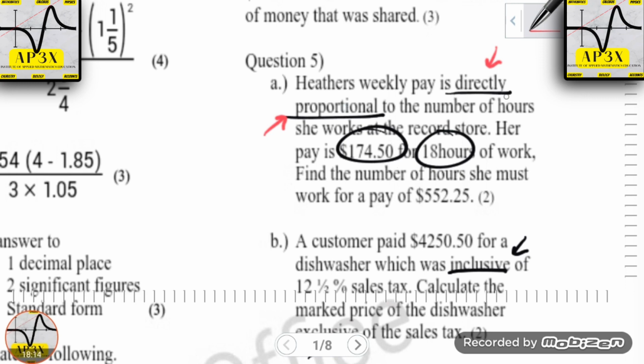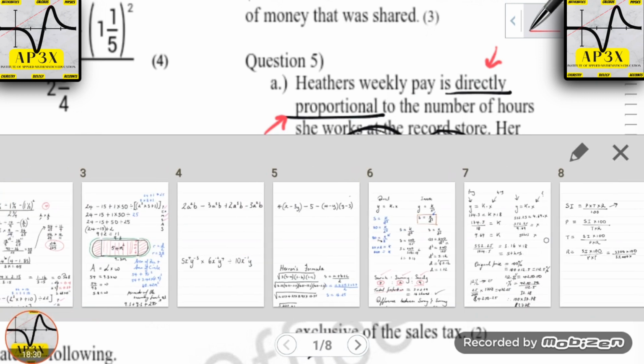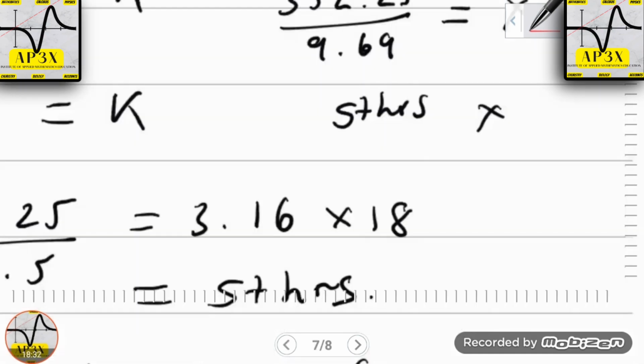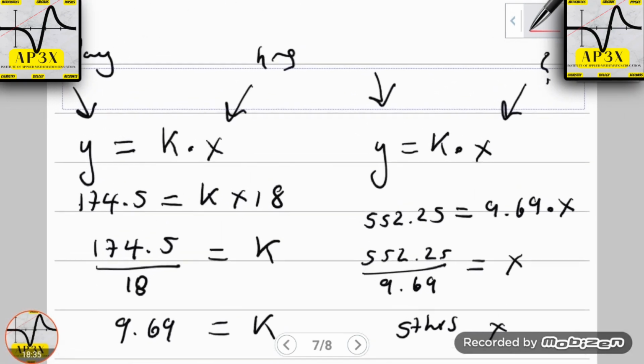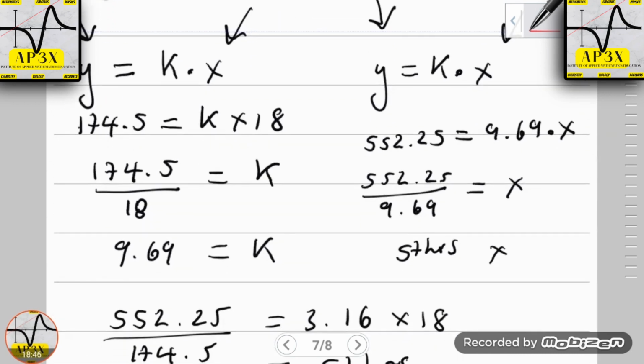So, considering that these 2 words are very much related to topics that we have taught on the channel before, I was expecting that a few students might have seen that we could have used the direct proportion approach to this question, where you'll see where I wrote down that Y, which is the amount of money received by Heather, is directly proportional to the amount of hours worked, which is represented by X. That's the approach that I took.